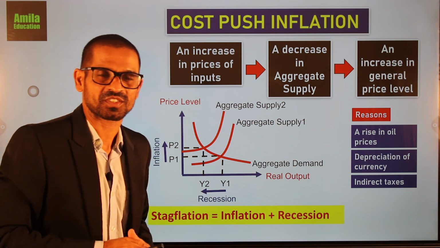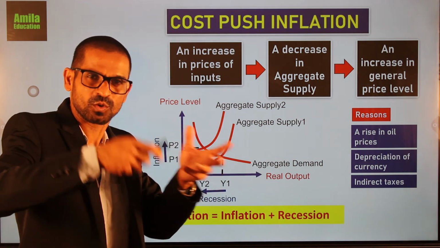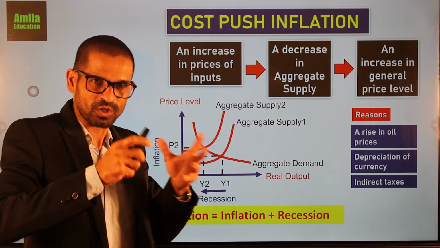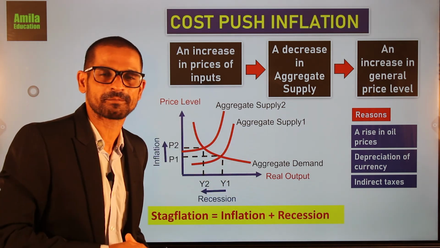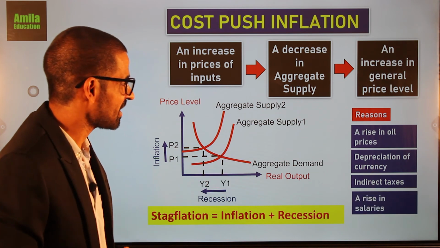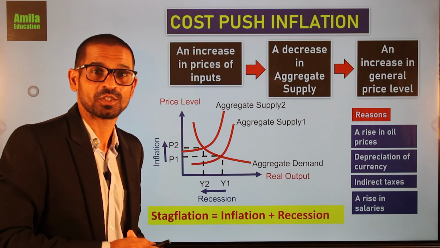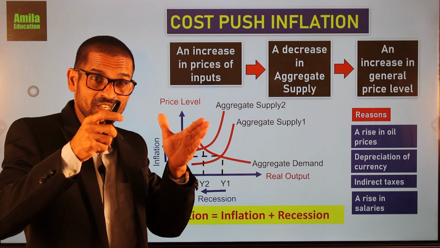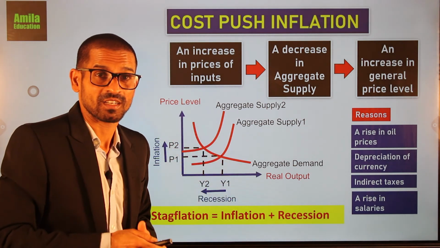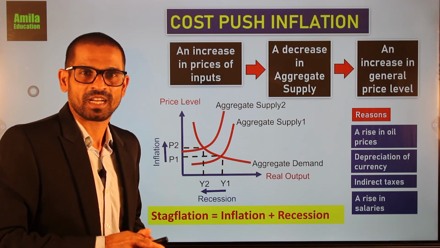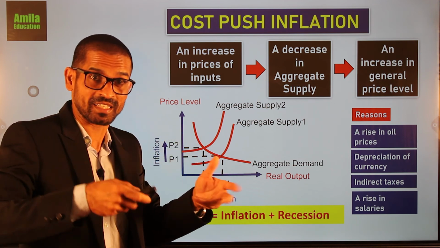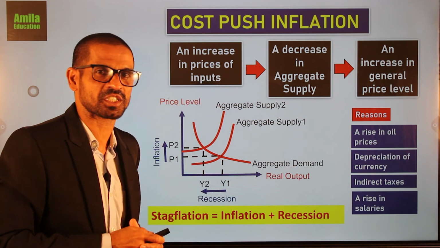Then indirect taxes. That means taxes on goods and services. You know, indirect taxes are added to the market price, so price level will increase obviously. Then again, a rise in salaries. You can see a rise in salaries or price of labor will cause both demand pull inflation and cost push inflation. Right? If the government prints money to pay the salaries, that causes demand pull inflation.